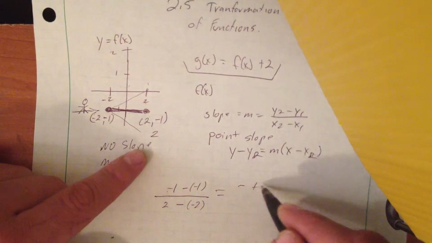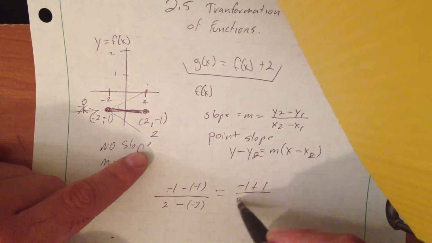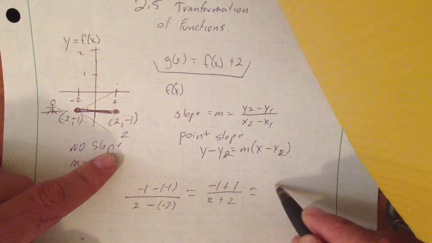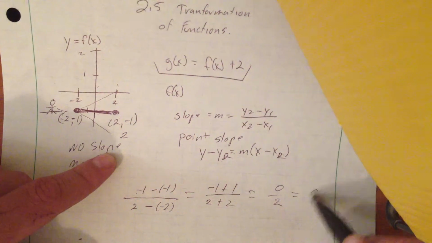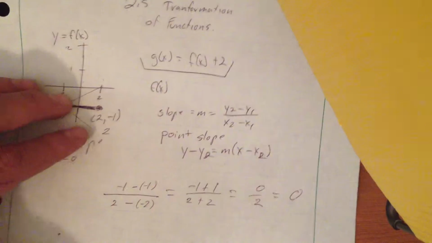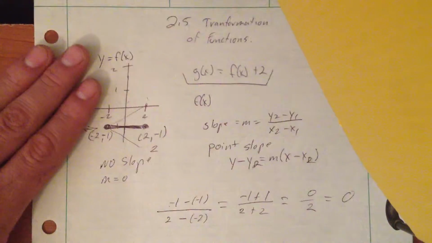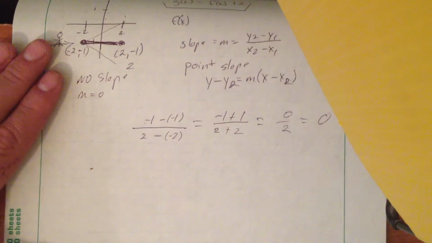So -1 plus 1 over 2 minus 2. Alright, and this is going to equal 0 over 2. So this is just 0, and this is exactly what we just did. We had the slope of 0. So you could have saved yourself some time by just saying, okay, slope is 0.